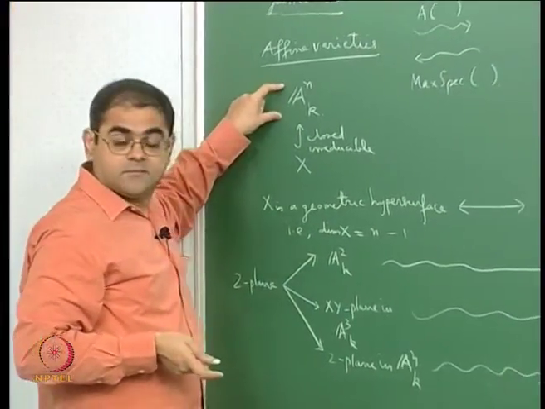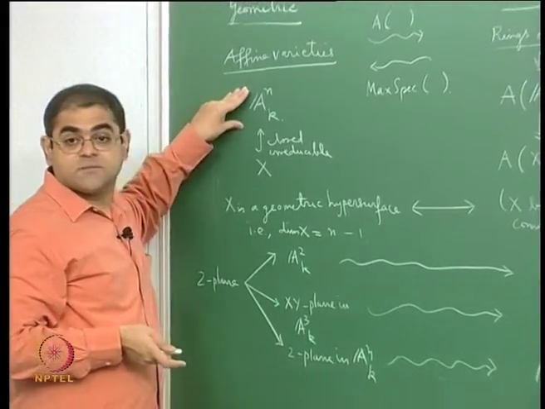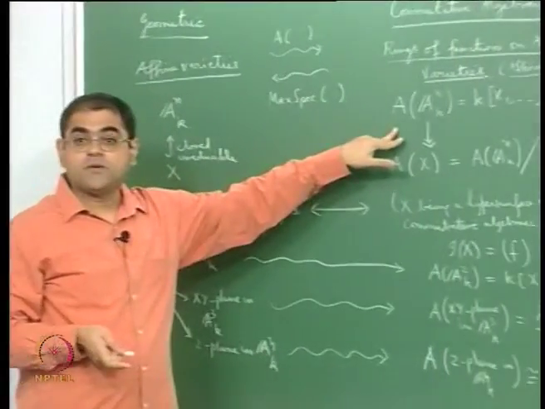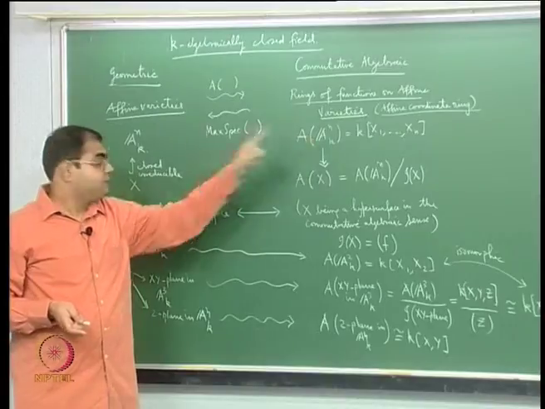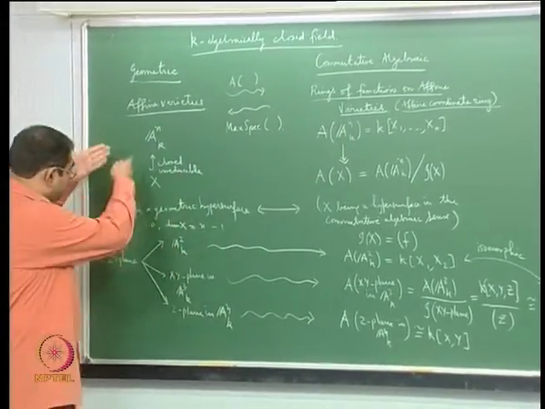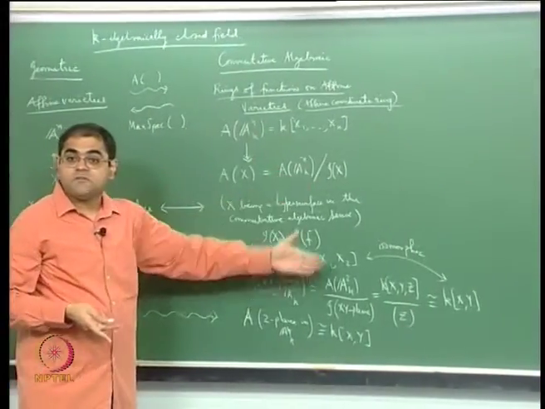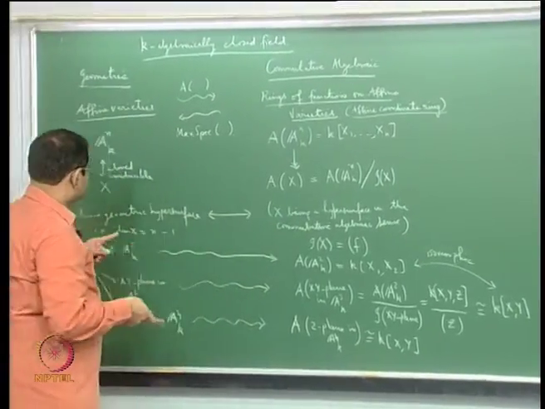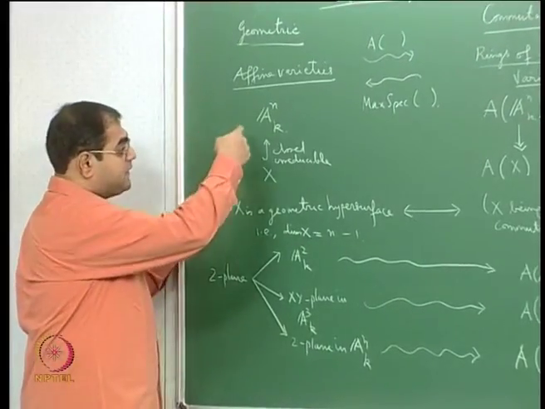On this side, if you take only isomorphism classes of affine varieties, then on this side you should put isomorphism classes of such rings, affine coordinate rings. Then this is a bijective association, because if you change the affine variety up to isomorphism, then its affine coordinate ring will also change only up to isomorphism. That is one point. Then the other point is, if anything happens on this side it has a meaning on that side,